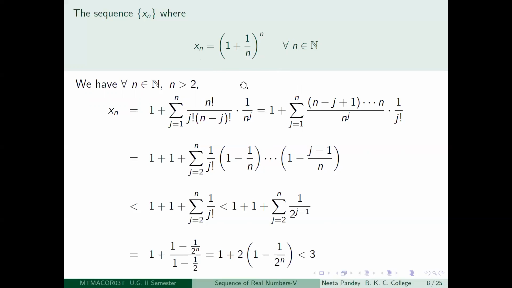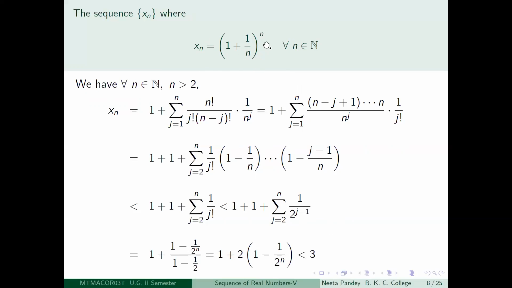So what I have done is that I have first shown that xn is less than 3 and then I will show that it is monotonically increasing. Okay. So let me see. I have started with n greater than 2. So let me tell you what happens at x1 and x2. x1 we already checked, it is equal to 2. So 2 is less than 3. No problems with that. What is x2?